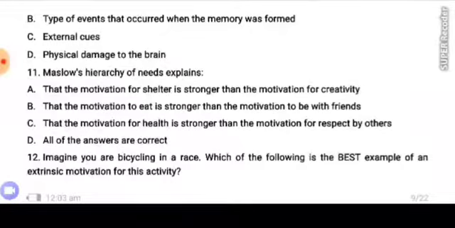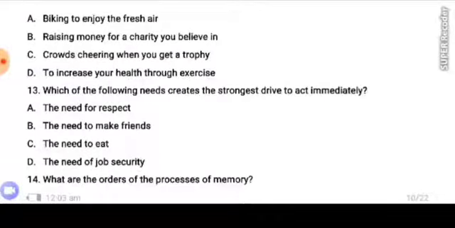Number 12. Imagine you are bicycling in a race. Which of the following is the best example of an extrinsic motivation for this activity? A. Biking to enjoy the fresh air. B. Raising money for a charity you believe in. C. Crowds cheering when you get a trophy. D. To increase your health through exercise.